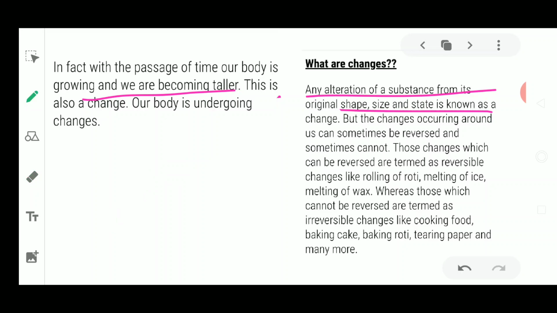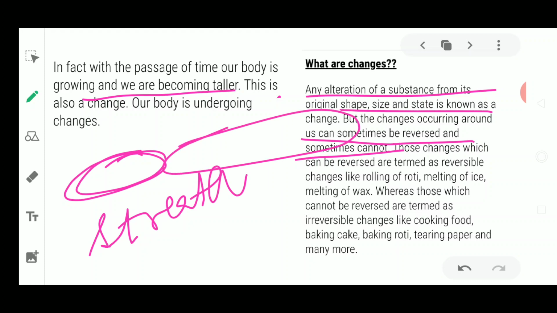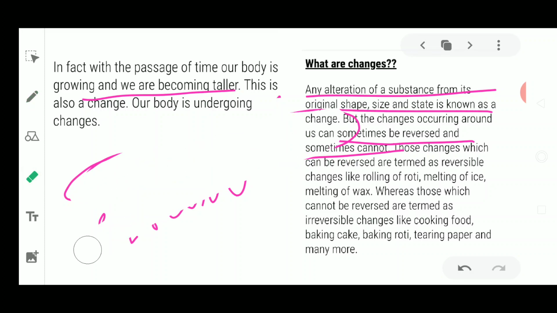Now these changes which occur around us are sometimes reversible, and sometimes they are not reversible. Sometimes these changes could be reversed, meaning they could be brought back to their original state. For example, a rubber band. If you stretch this rubber band, it becomes longer, and after some time it comes back to its original form as soon as the force is released.